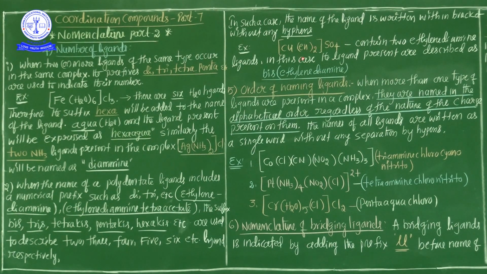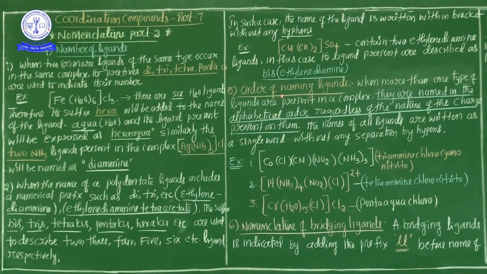Here the polydentate ligand is ethylenediamine, and the name itself contains di. So the number of ligands, 2 times, is written as bis(ethylenediamine). Those polydentate ligand names are given in brackets without any hyphen.